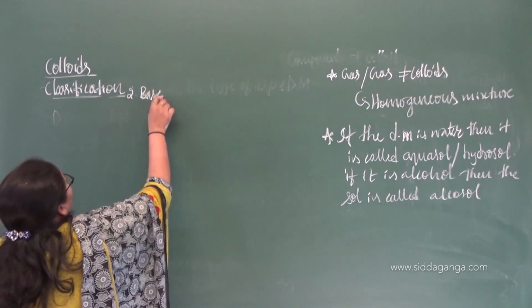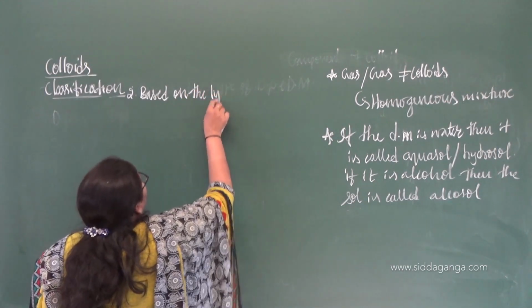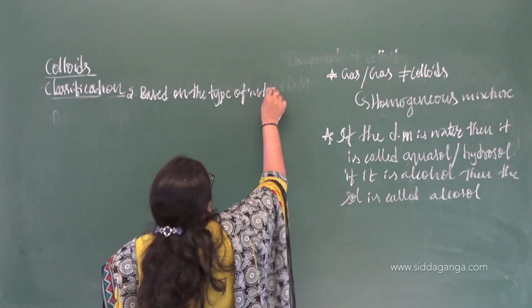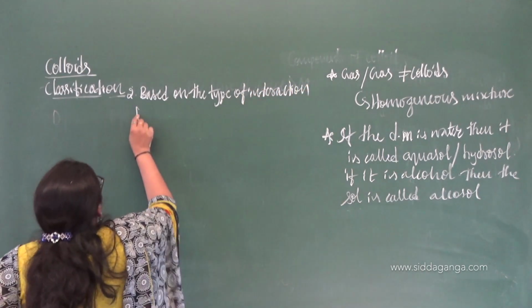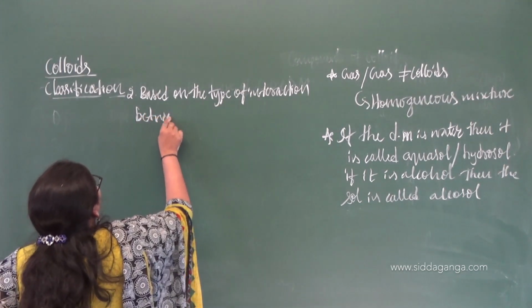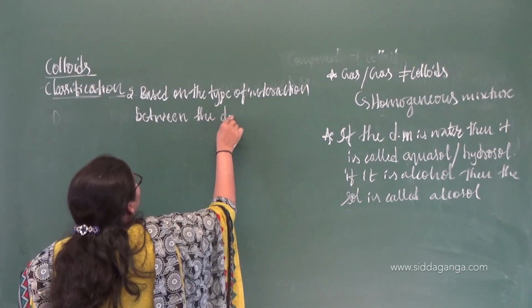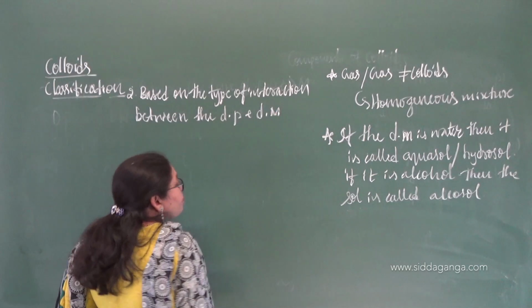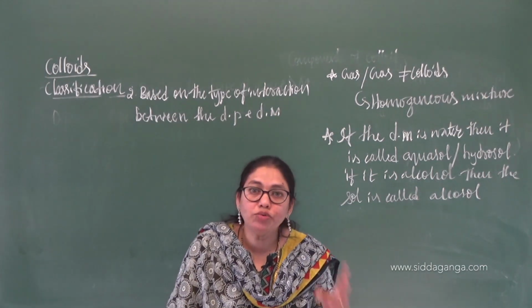Okay. So next, if you move on to the second type of classification, that is based on the type of interaction between the dispersed phase and dispersion medium. The colloids are classified into two types.